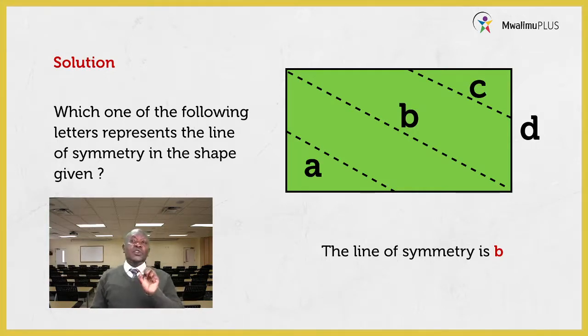So learner, what you need to understand is that a line of symmetry is a line of fold, or a line of symmetry is a line that divides a shape into 2 equal parts. If you have that on your mind, now you can do more about these shapes that we are talking about. Remember, we say that a square has got how many lines of symmetry? It has 4 lines of symmetry. So you can remember that one as we proceed on. So learners, it's very important to know the shapes. Then after knowing the shapes, I know you will do a lot about this one.